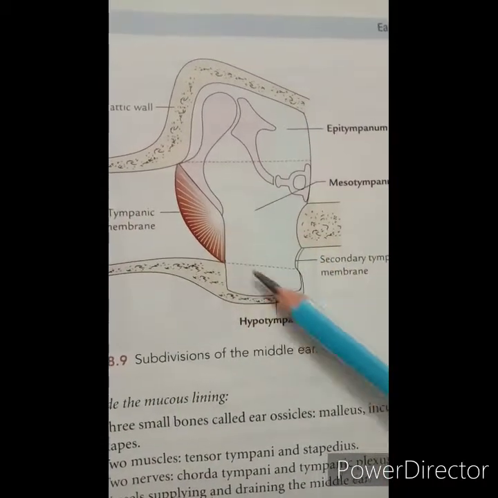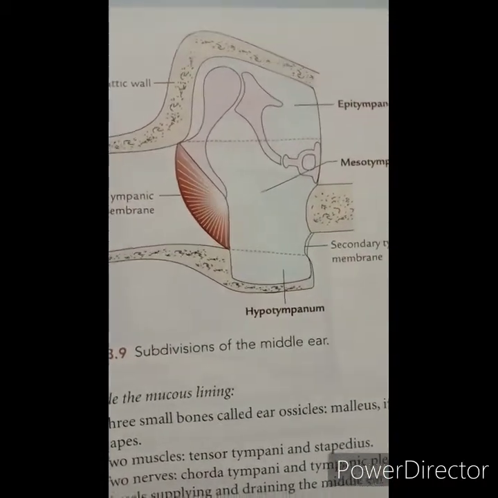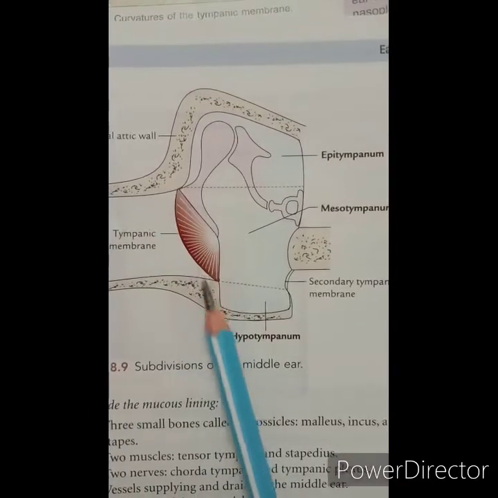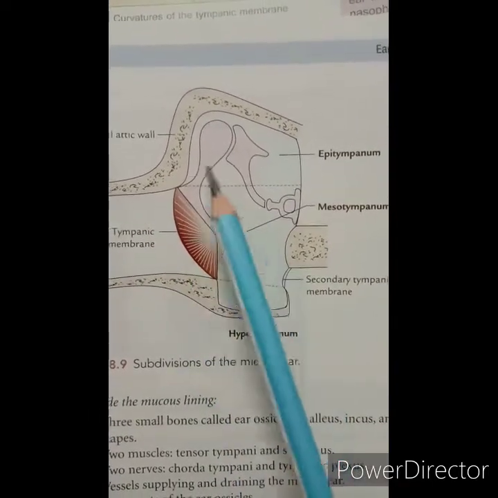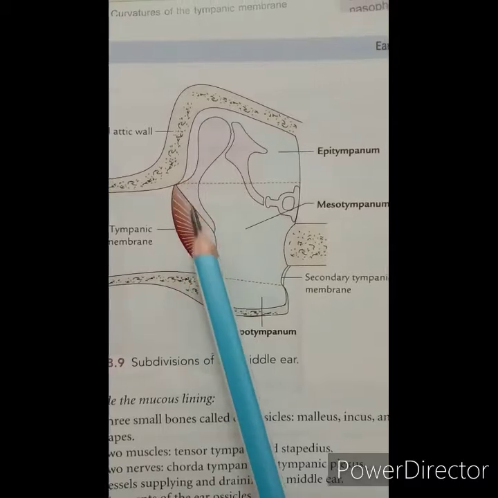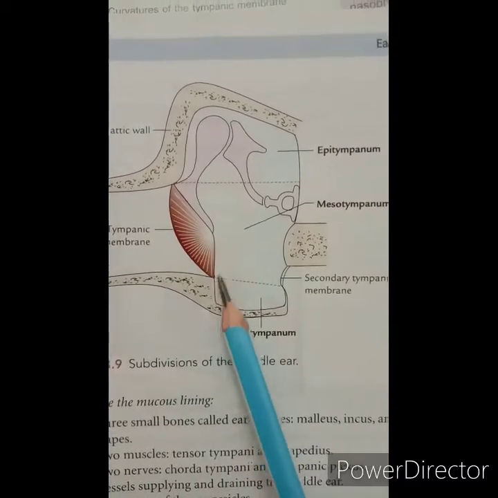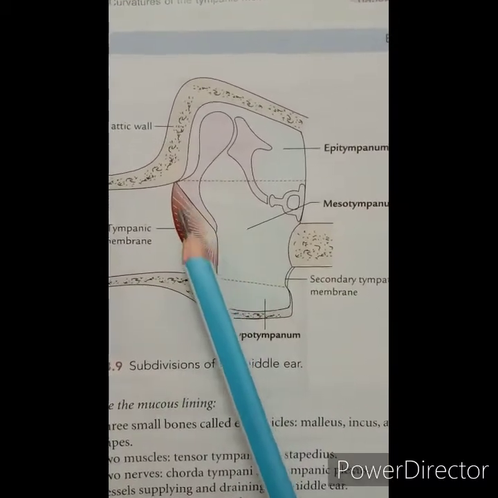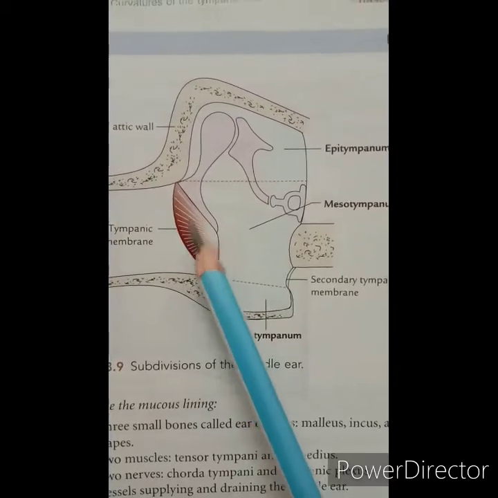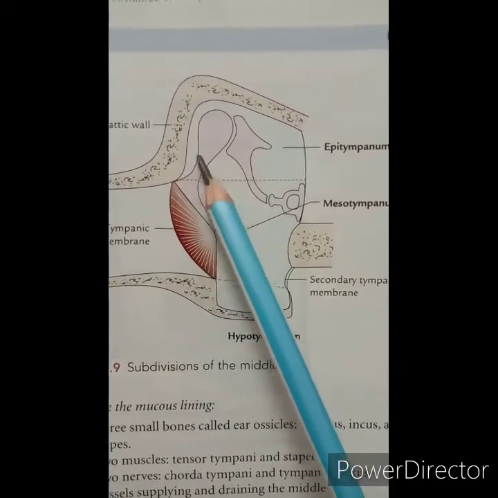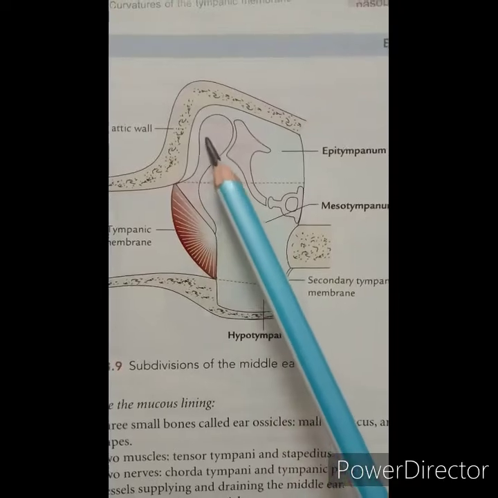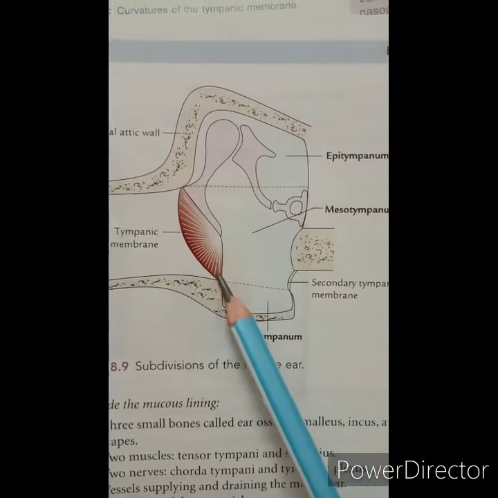So let's see the contents present in each wall. Out of the six walls, first the lateral wall. It is formed by the eardrum here and the bone above, below and behind the eardrum, with the malleus. So this one.